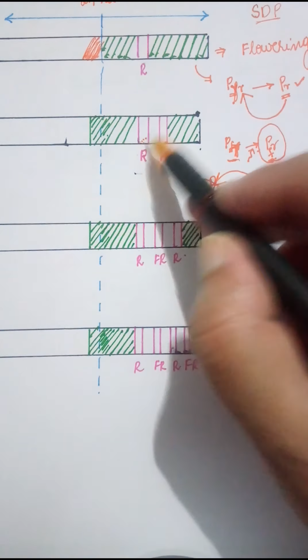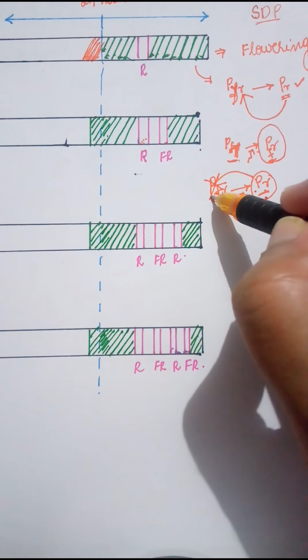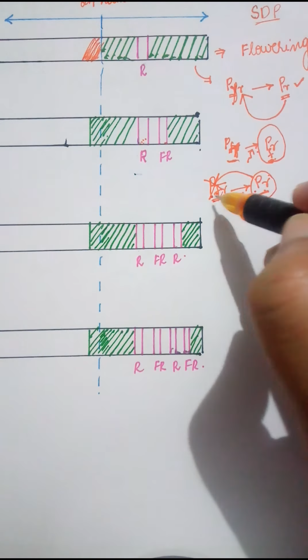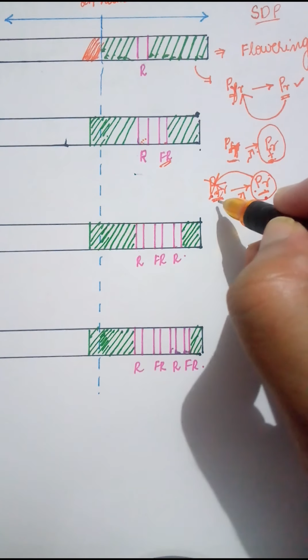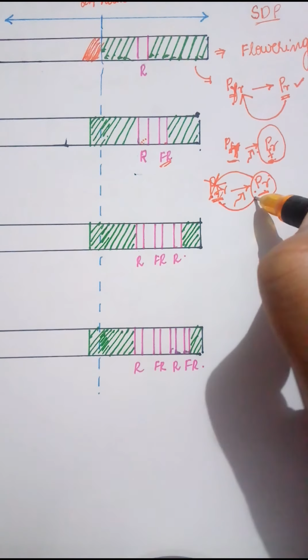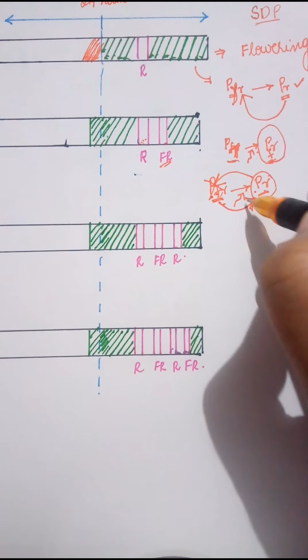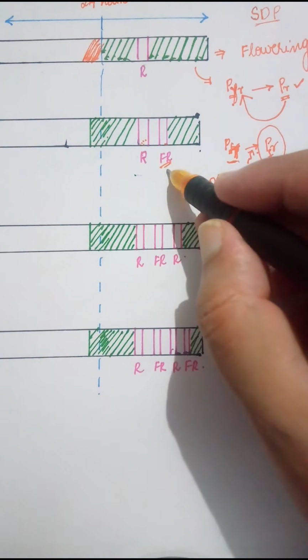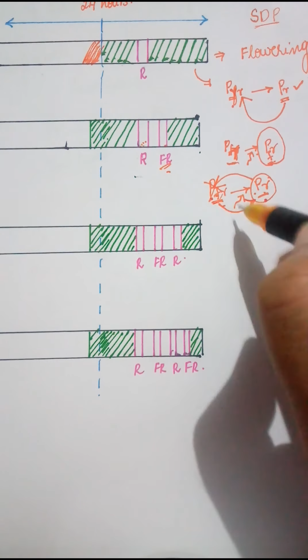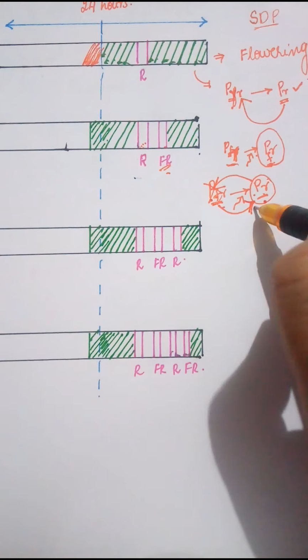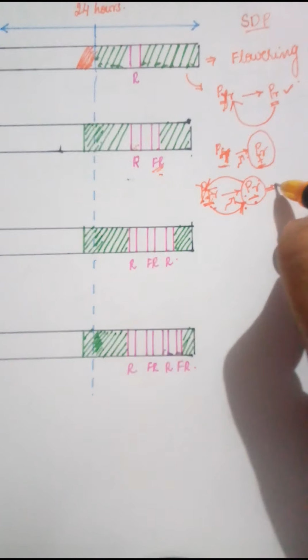Now again, when you have given a flash of light, the PR form got converted into the PFR form, correct? Now what did we do? We have given far red light. When far red light is given, again the PFR form will get converted into what form? PR form. Again, when far red light is given, whatever PFR form is accumulated, that PFR form will get converted into the PR form, and we know PR form will result in flowering.